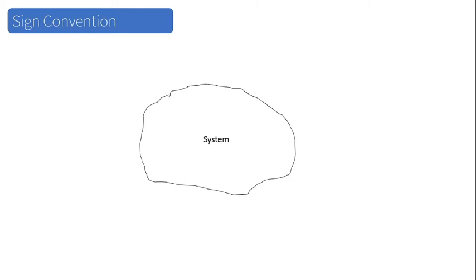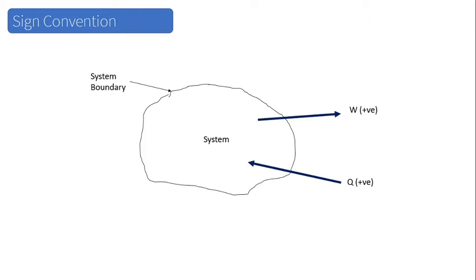So if we consider a system that may be closed, open or anything, we know that this is the system boundary. So if we add some heat to the system, that is the heat addition to the system is always termed as positive. That means this is the positive heat transfer. And if the system does some work, that is the work done coming out from the system or the work done by the system is termed as positive.